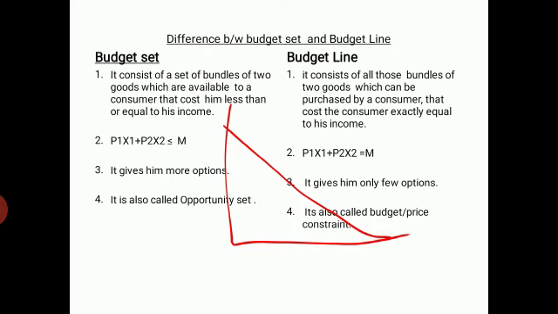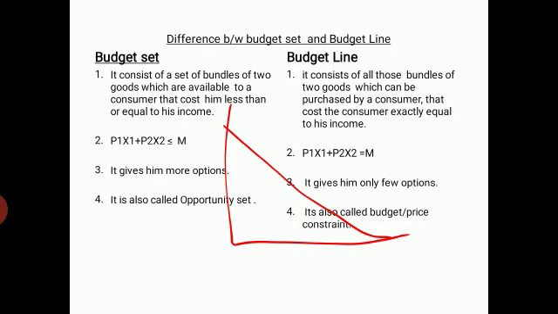So budget set gives what? It is a bundle of different combinations of two goods, the cost of which may be equal to income or less than income, and budget line includes only those bundles which cost exactly equal to the consumer's income.